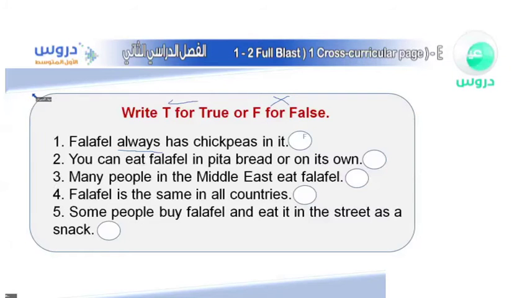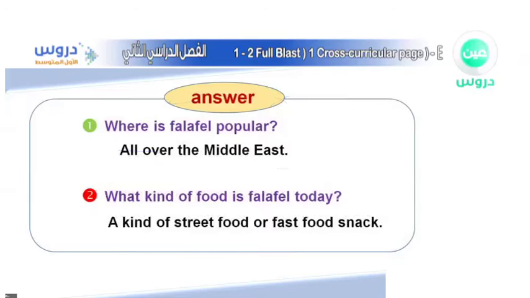Okay, so the second one over here, as you can see, you can eat falafel in pita bread or on its own. What do you think? Can we eat it in pita bread and on its own? Both of them are correct. You see, once again, they have the word or. So let's go back and read.